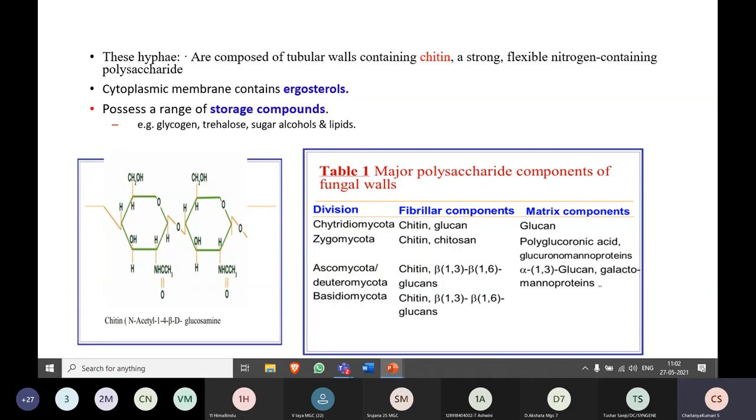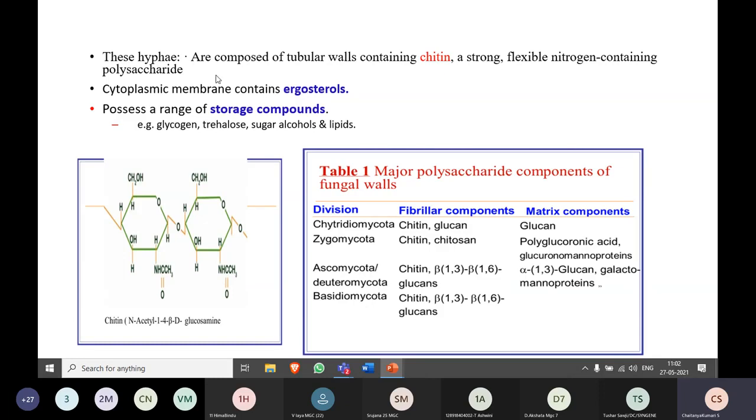Most of the antifungal agents target this ergosterol. If they damage its structure, the cytoplasmic membrane fluidity will be disturbed and there will be destruction of the plasma membrane, which leads to the death of that particular fungi. So most of the antifungal drugs target this ergosterol.